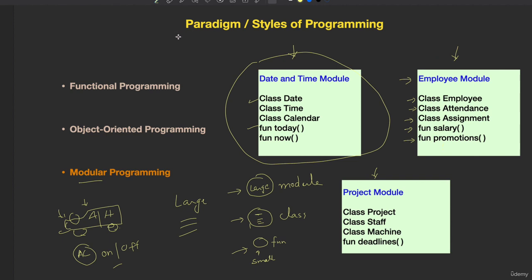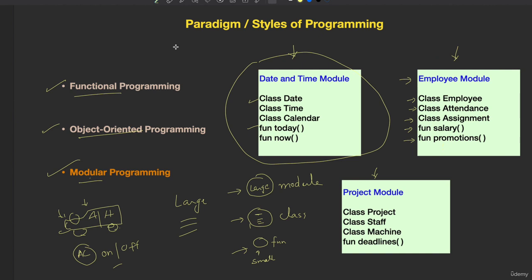So we follow different styles of programming in various languages. Python supports functional programming as well as object-oriented programming, and most of the libraries of Python are available in the form of modules. So Python also supports modular programming. You will learn all these things in detail in the course. We are just getting the introduction to understand the power and the features of Python.